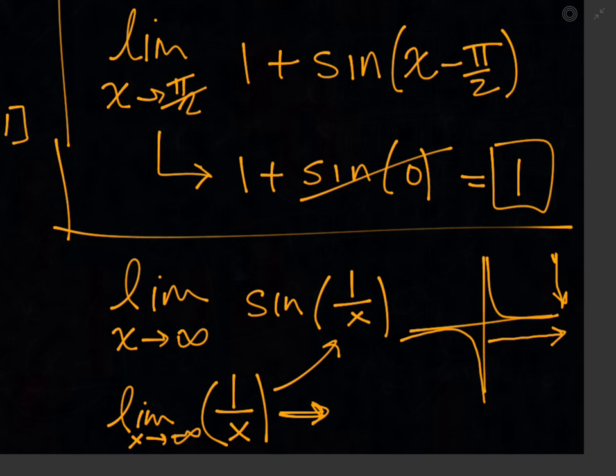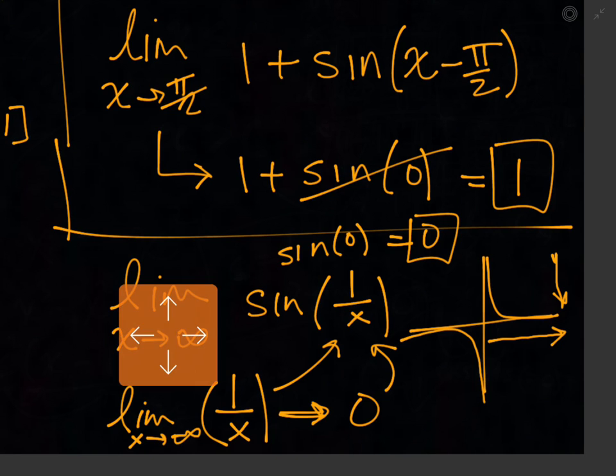It isn't ever going to be 0, but it's getting really close to 0. So we could say the limit as x approaches infinity of 1 over x equals 0, and we can substitute that back in and say it's the sine of basically 0, which is just 0, right? So the limit as x approaches infinity of the sine of 1 over x is 0. Cool.